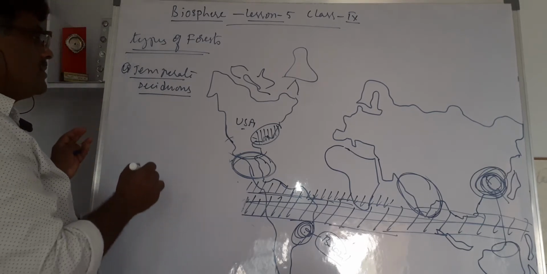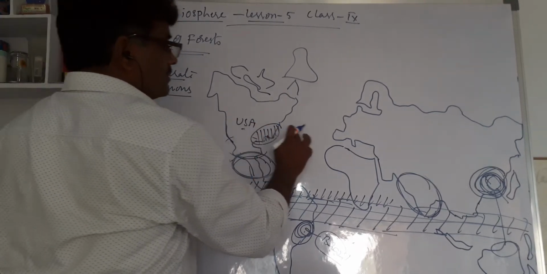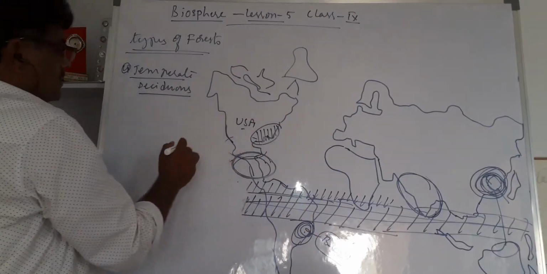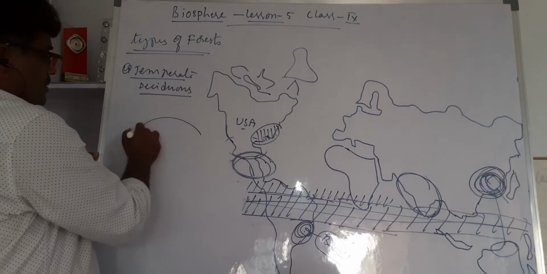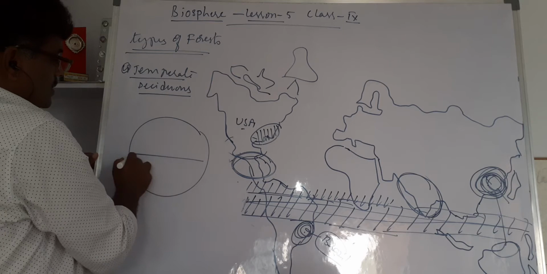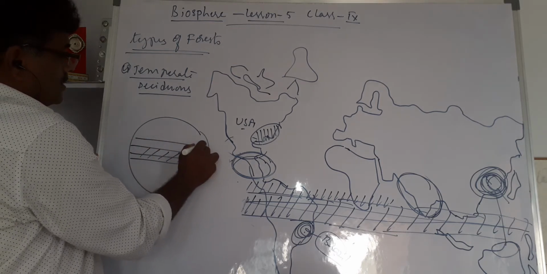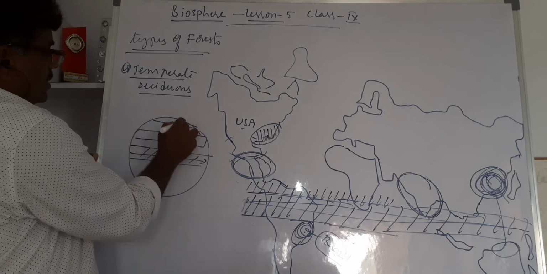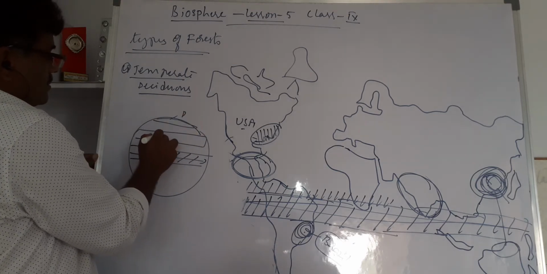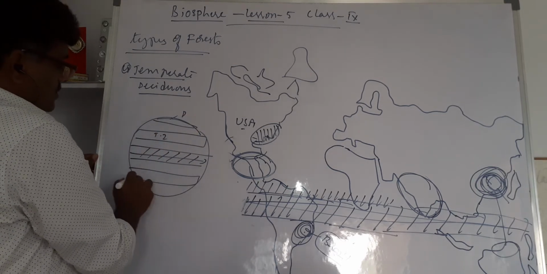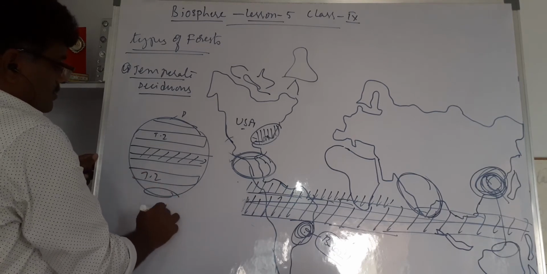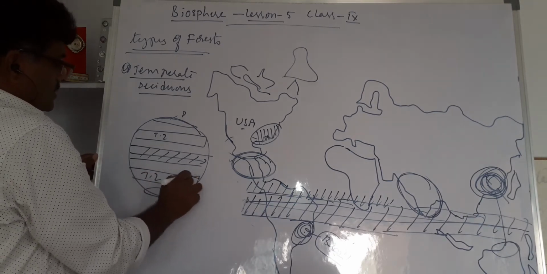It is in the temperate region, the temperate zone. Once you look at that, this is the equator I already told you about. This is the tropical zone, this is a temperate zone, this is the polar zone, and this is a temperate zone, right? And this is the polar zone.